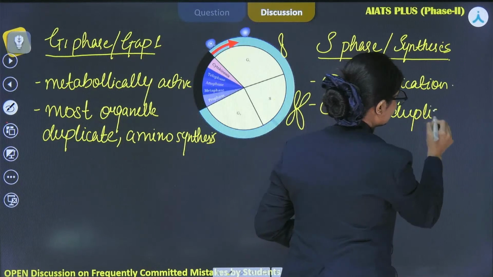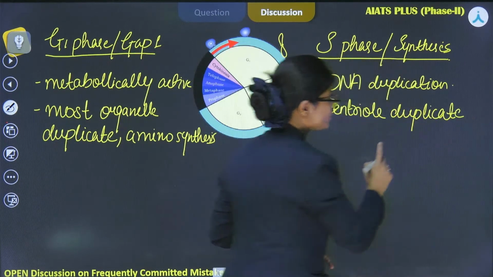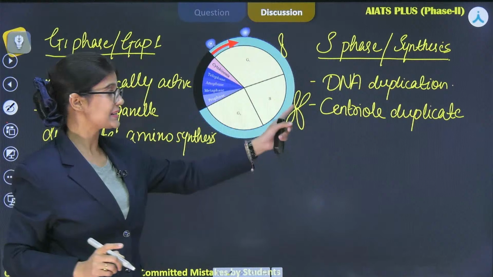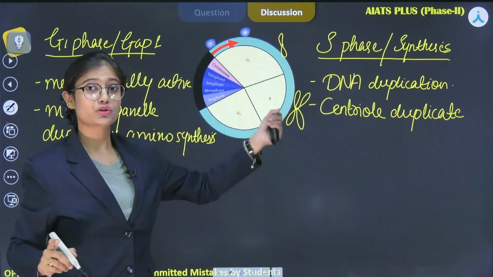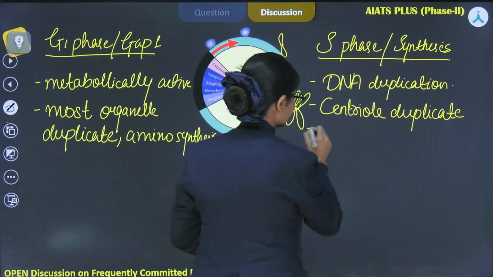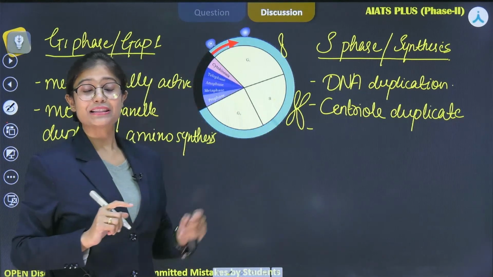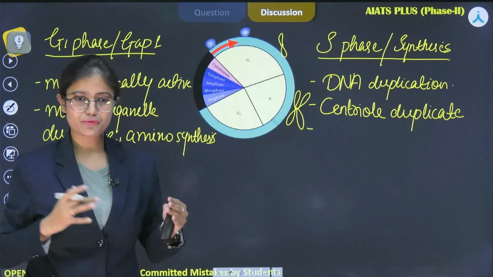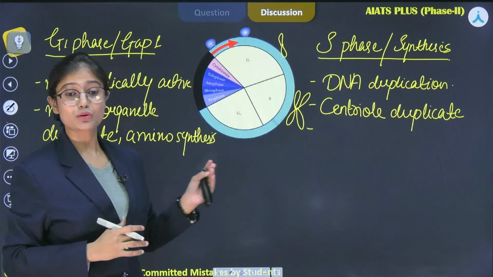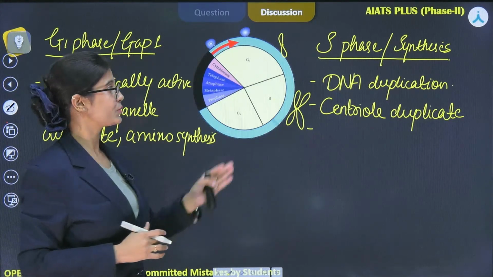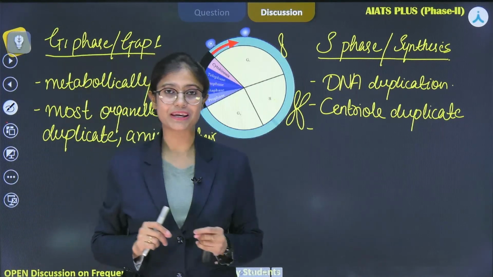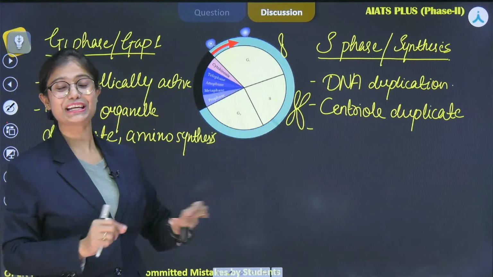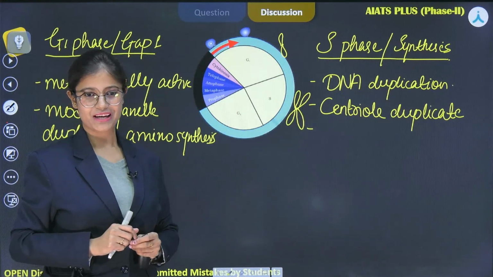G1 में हमने देखा that most of the organelles get duplicated, but out of that, centriole duplication, if the question is asked, then it takes place during the S phase. Right, and the proteins which are required for the binding of DNA are also synthesized during the S phase. Now tell me the name of the proteins which help the DNA for proper binding.